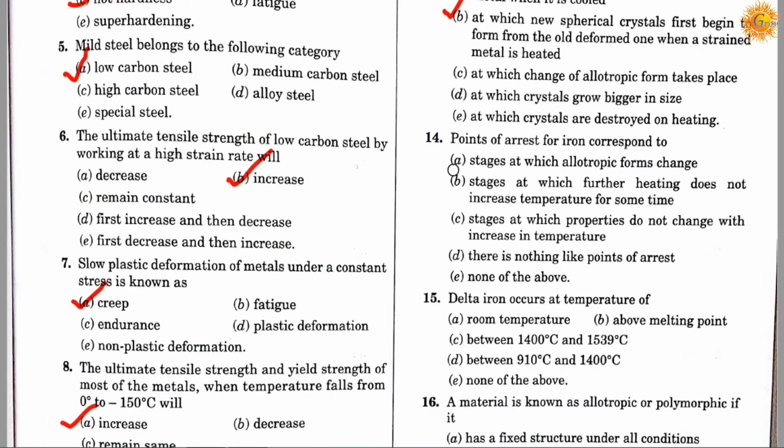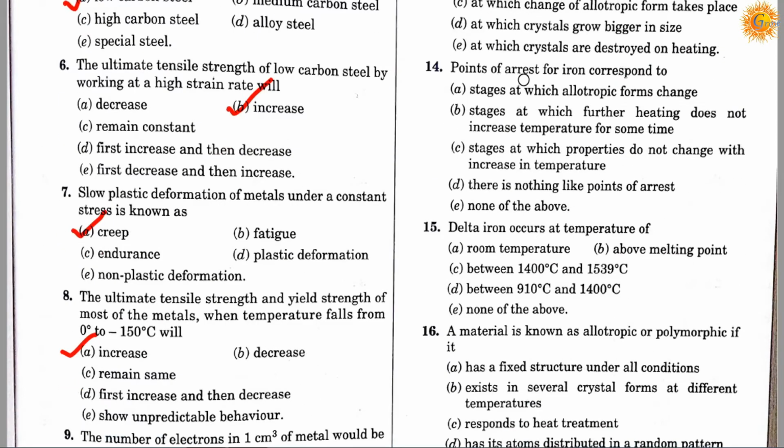Okay. Question number 14. Points of arrest for iron correspond to option A, stages at which allotropic form changes, option B, stages at which further heating does not increase temperature for some time, option C, stages at which properties do not change with increase in temperature, option D, there is nothing like points of arrest, and option E is none of the above. Correct answer is A. Points of arrest for iron correspond to stages at which allotropic form changes.